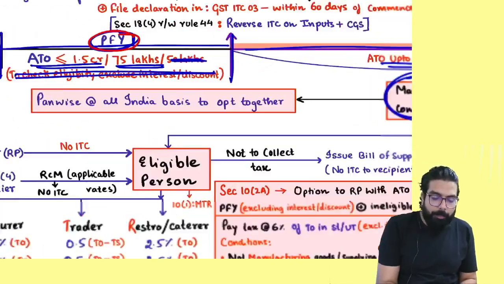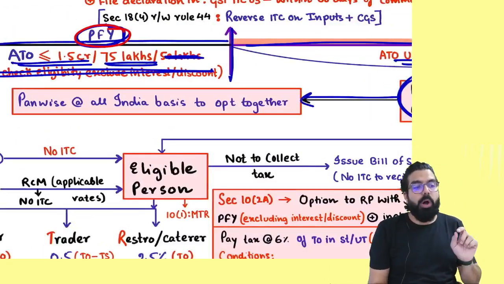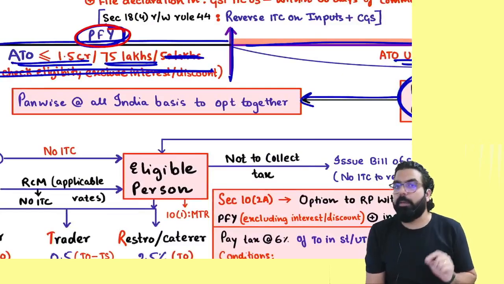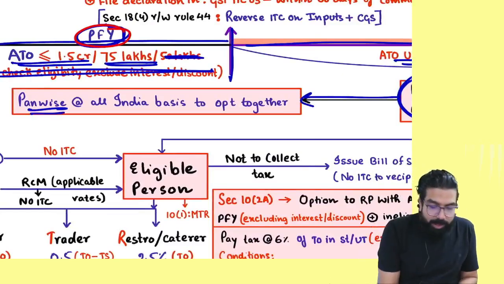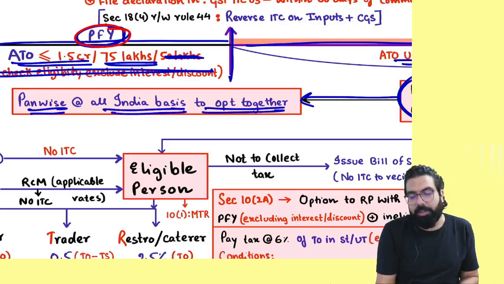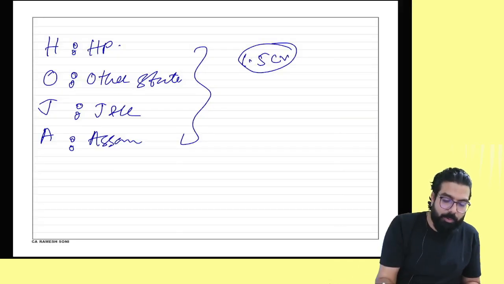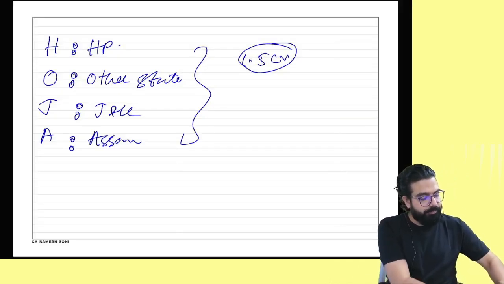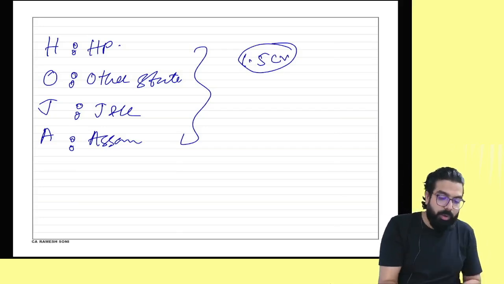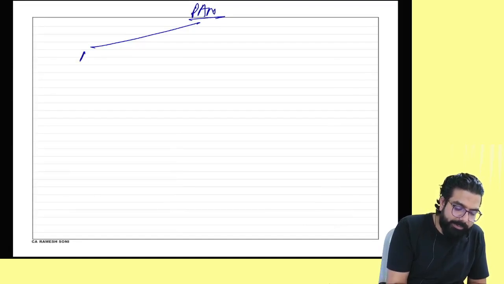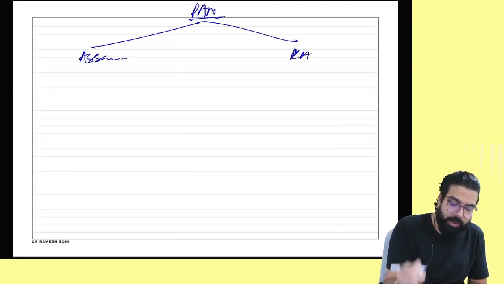If you come under the composition scheme, remember one thing: PAN-wise, on an all India basis, you have to opt together. What do you mean by this, everyone? For example, under my PAN number, I have taken registration in the state of Assam also, and I have taken registration in the state of Karnataka also.